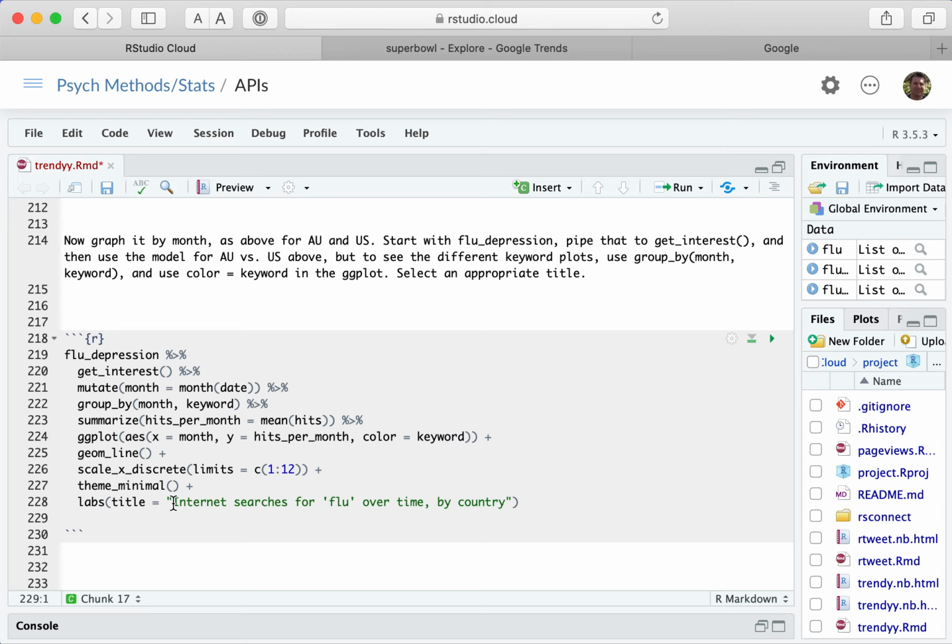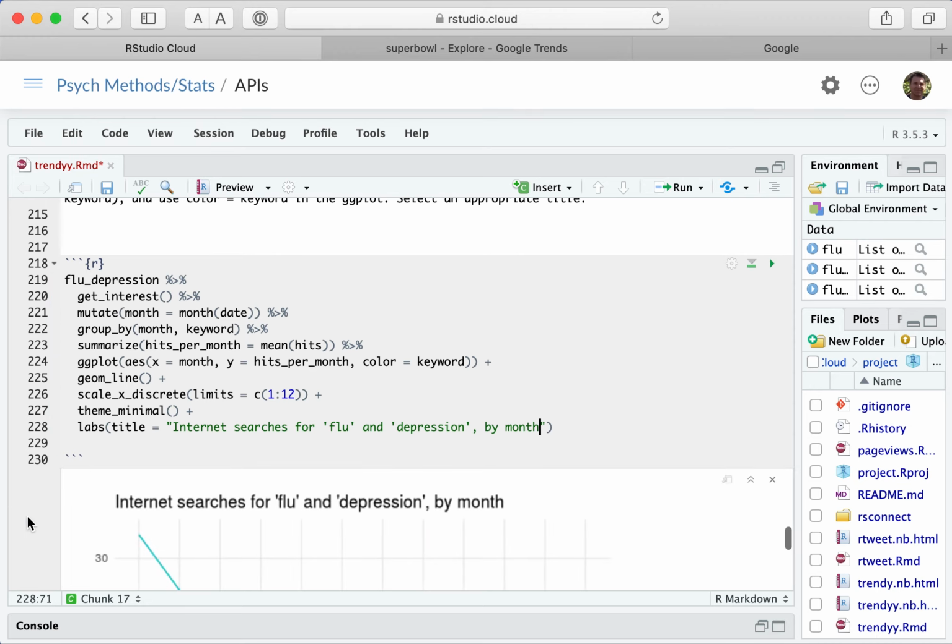And then let's change this, instead of by country, it's going to be internet searches for flu and depression. Let's say by month. Okay, let's see if that works.